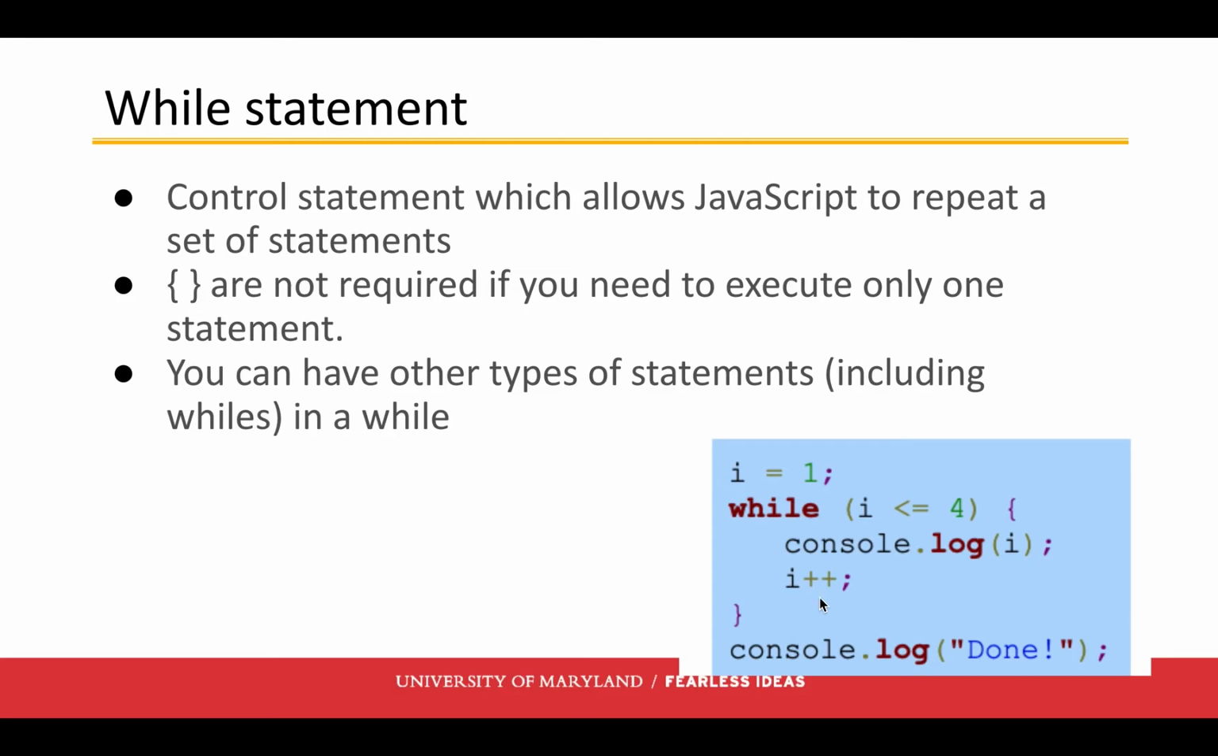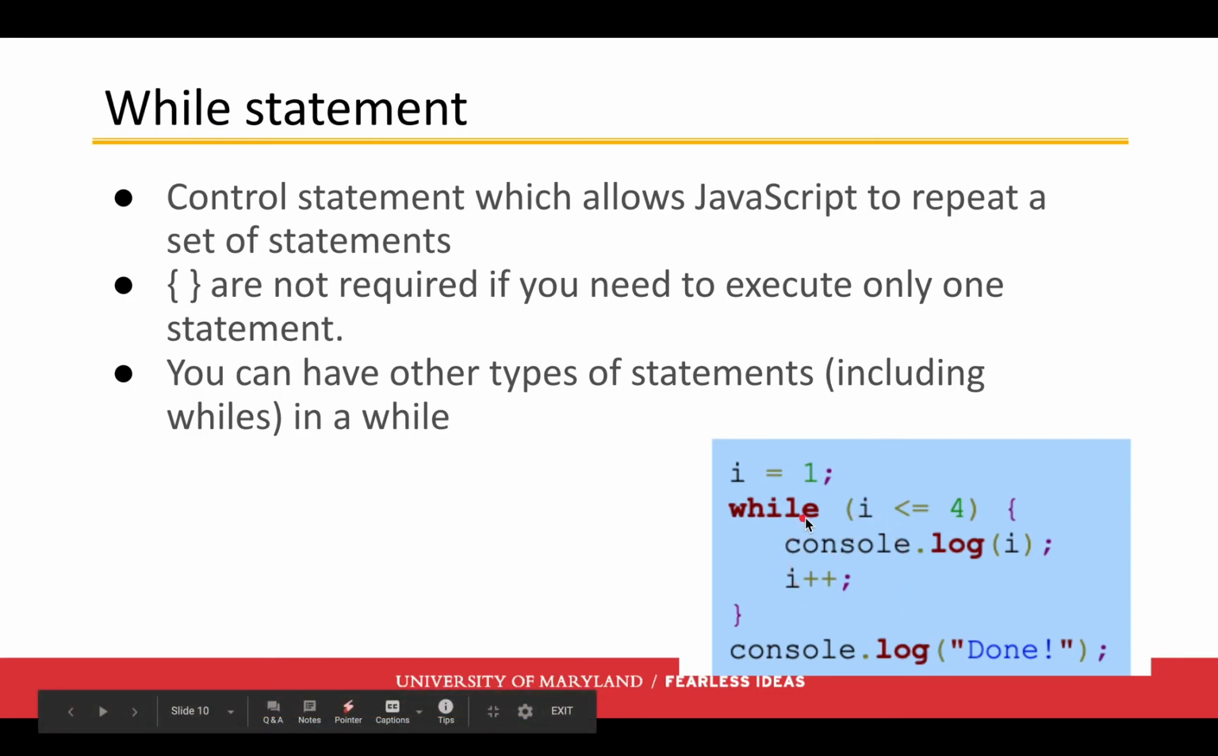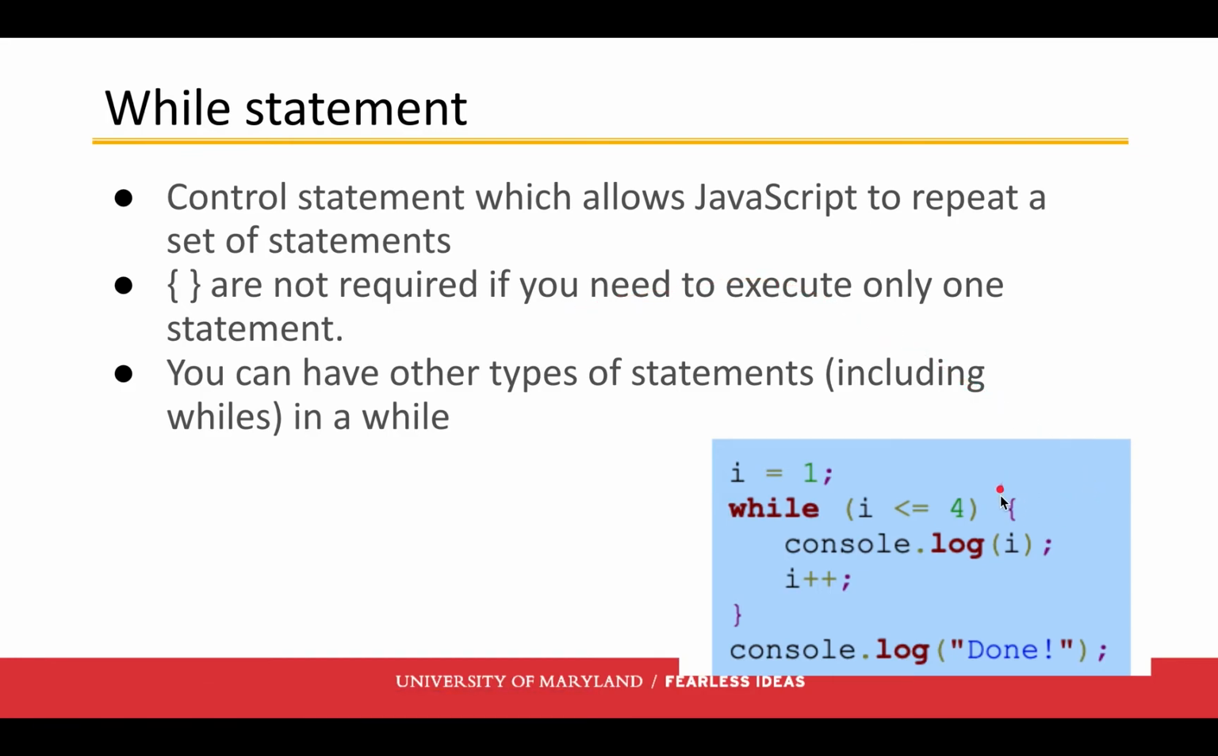The next control statement that we have is a while statement, which allows JavaScript to repeat a set of statements. So this is our first sort of instance of a loop, right? It's going to allow us to go through the same set of code multiple times. If we only had one statement, we wouldn't need these brackets, but it's always good practice to include them. And then the other thing is that we can include other types of statements inside of our while loop.